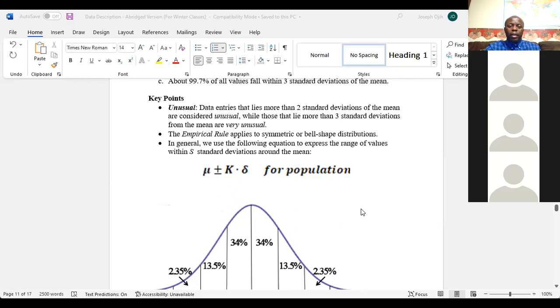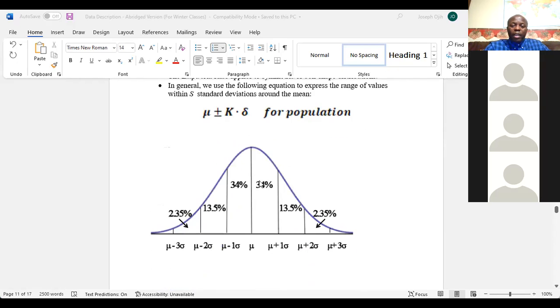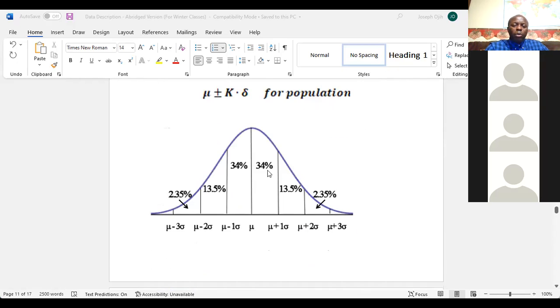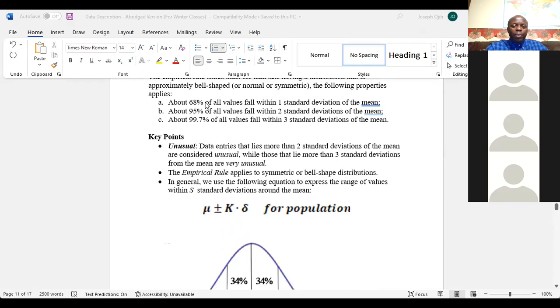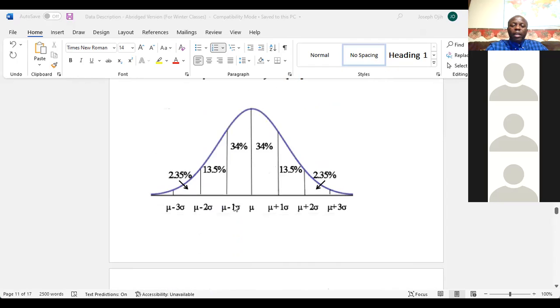Now, again, the empirical rule applies only for this kind of distribution. Now, when you look at this, you see that it says here, 68% of the values fall within 1 standard deviation of the mean. You can see 1 standard deviation right here, 1 standard deviation right here. So you can see on the left side, we have 34%.